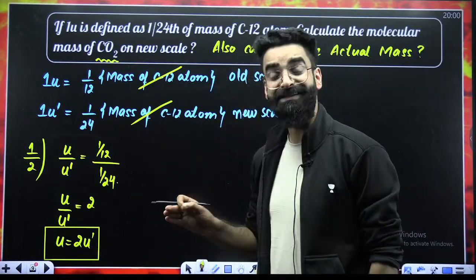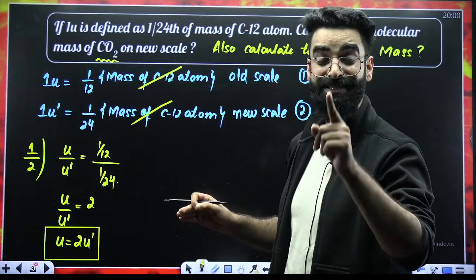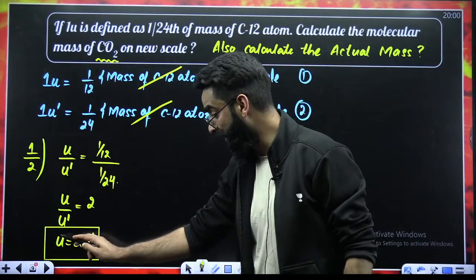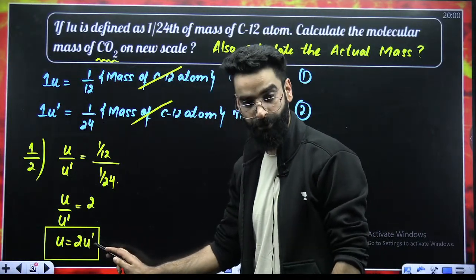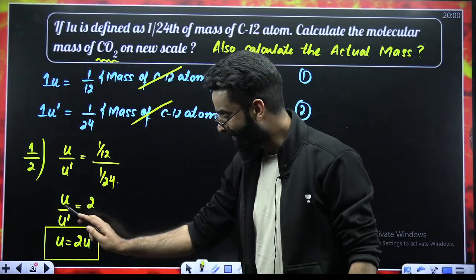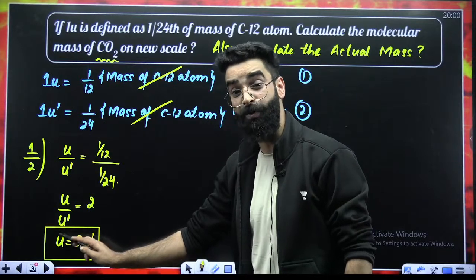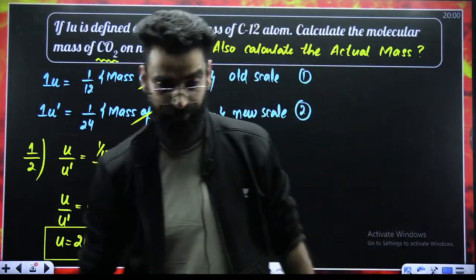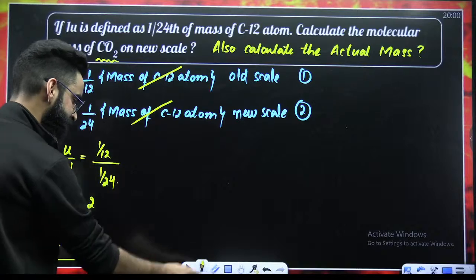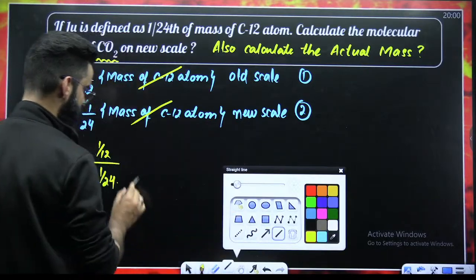So, whenever this sort of equation comes, the first step always is to get the relation between old U and new U, the relation between U and U dash. This is my first step always. Now, the second step.